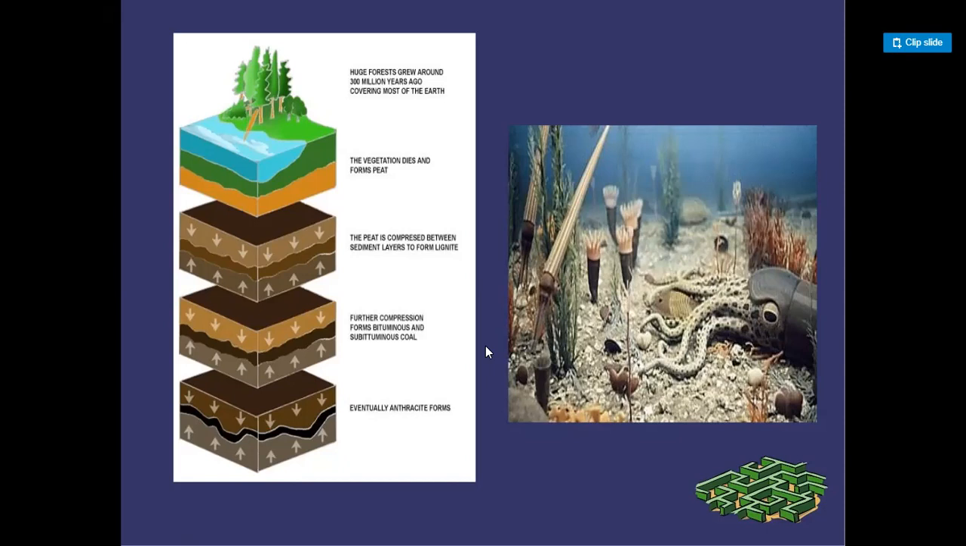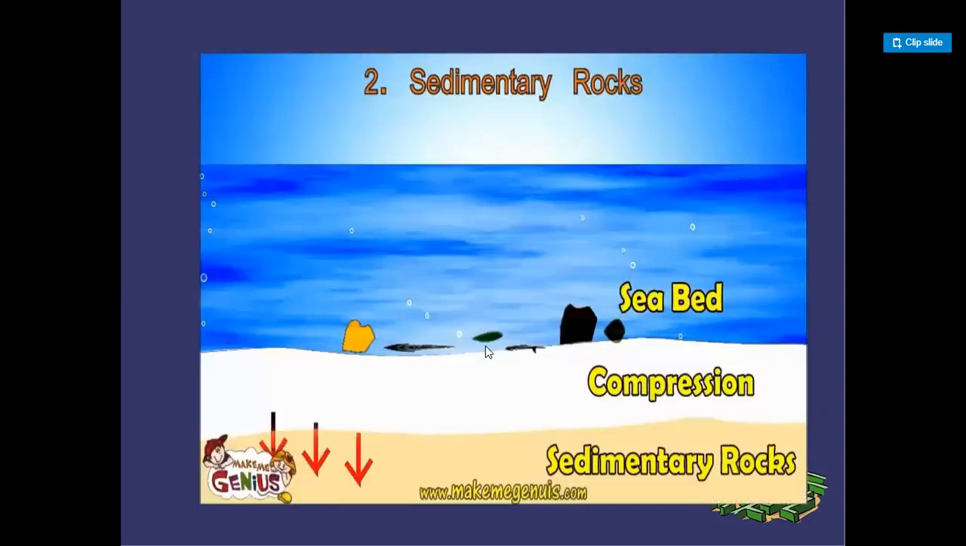Then the peat is converted into lignite, and after some million years, lignite is also converted into bituminous, and after more millions of years, that bituminous is also converted to anthracite. That anthracite is what we now call good coal. But the origin of coal is the biggest forest that grew when the earth began. Here: sedimentary rocks, seabed, compression, and sedimentary rocks.